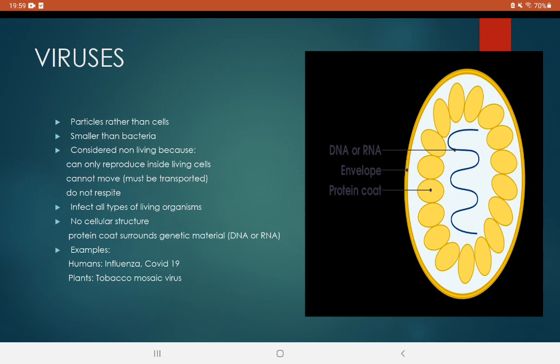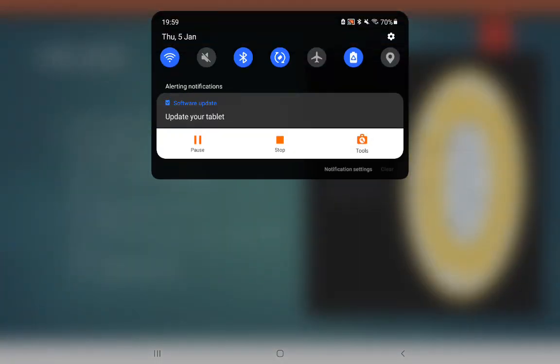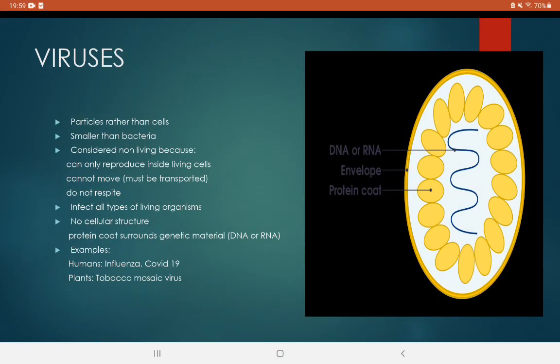They have no cellular structure; a protein coat surrounds the genetic material, DNA or RNA, as you can see in the diagram over here. This strand is the DNA or RNA, and we have the protein coat beside it. Examples of viruses: human viruses include influenza, which is the flu, and COVID-19. And in plants, tobacco mosaic virus is a virus that infects plants.